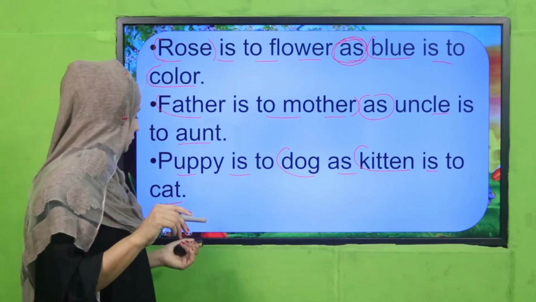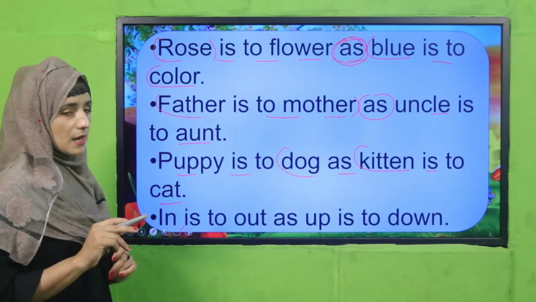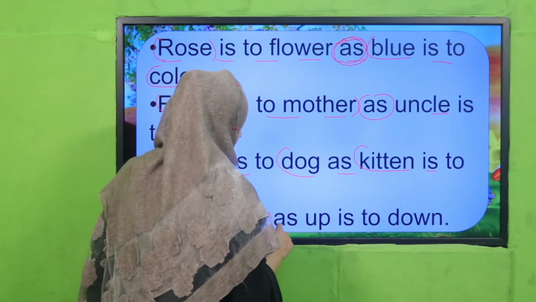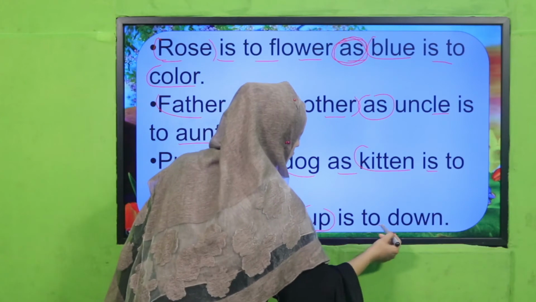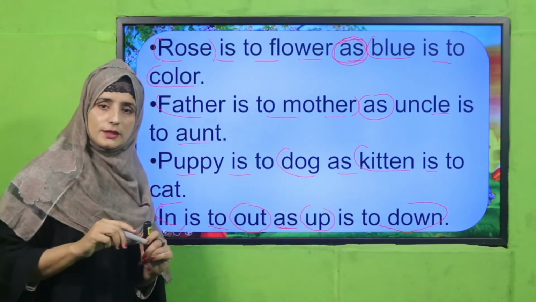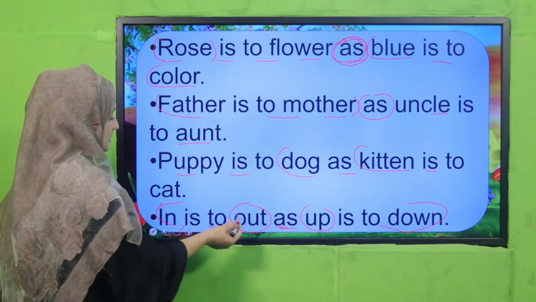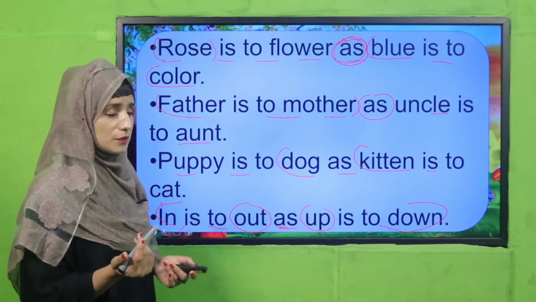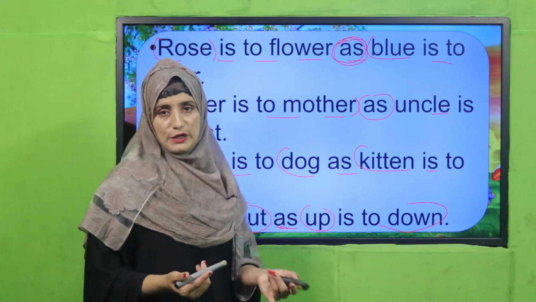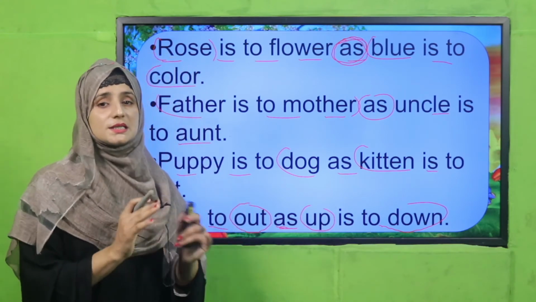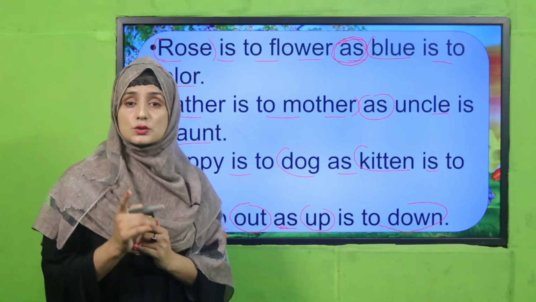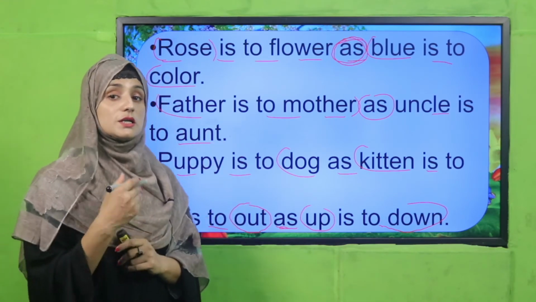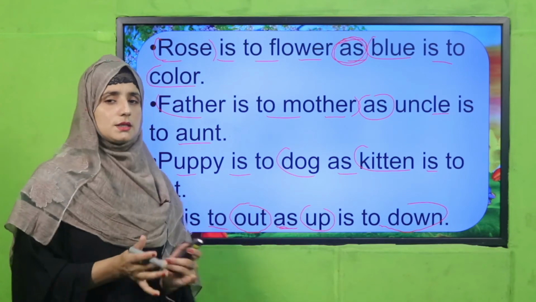Is it clear? Good. Another example is: in is to out as up is to down. So have you got that? Now we can say that in and out we usually use as opposite words, like antonyms, and up is to down, definitely it is an antonym. This is the way when we are going to compare things through analogy. This is also a comparison, but a totally different way, and we can get it easily.